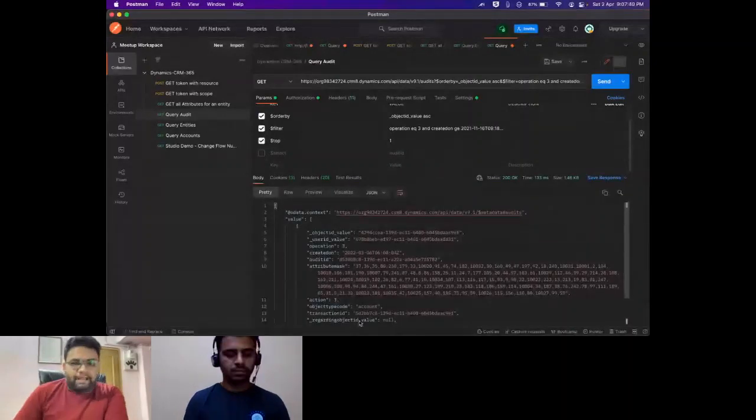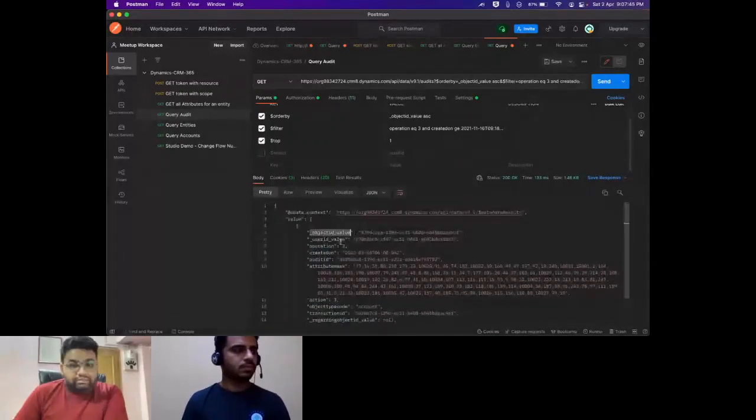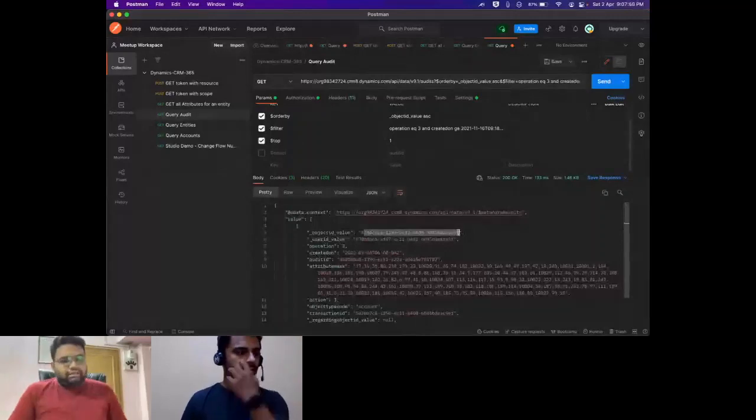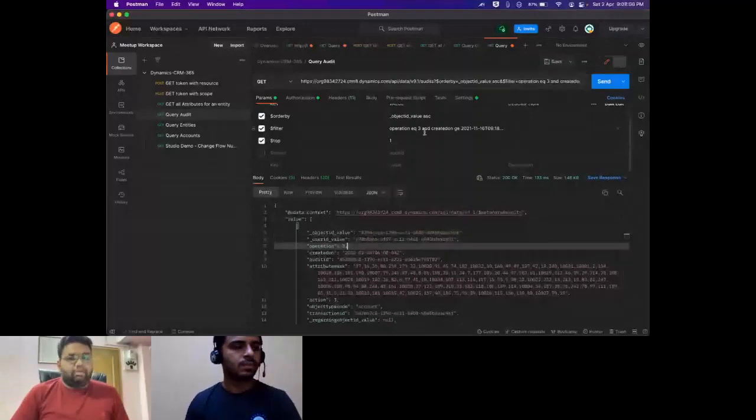In this particular response, you'll see a value called object ID value. This was the account ID when it was deleted, and this is the user ID of who deleted this record. The operation is 3, as we already specified. Operation 3 is for deletes, because this is audit, right?